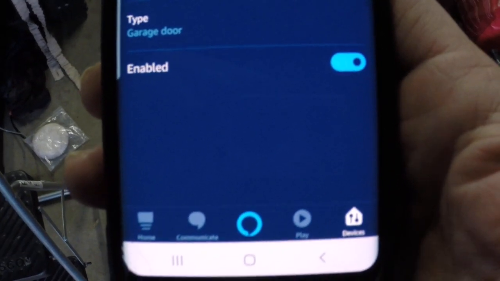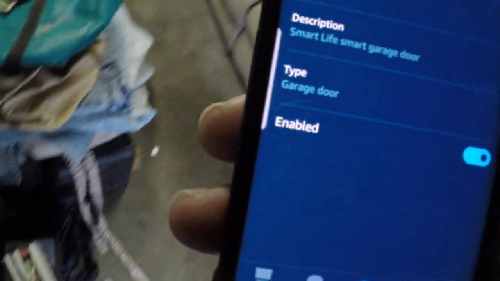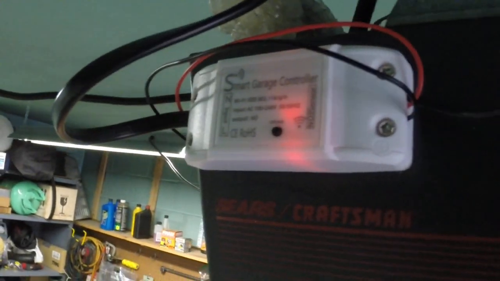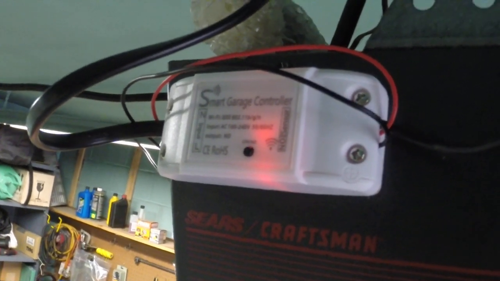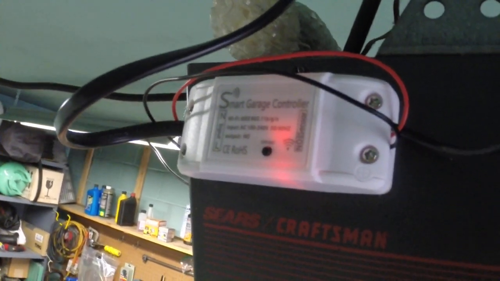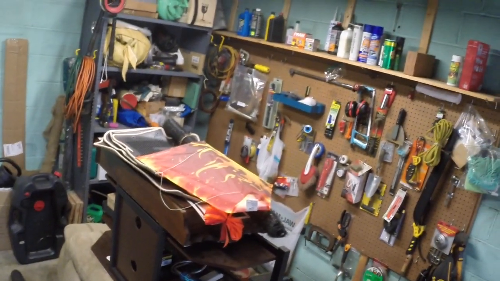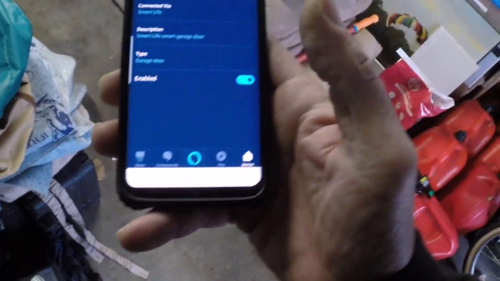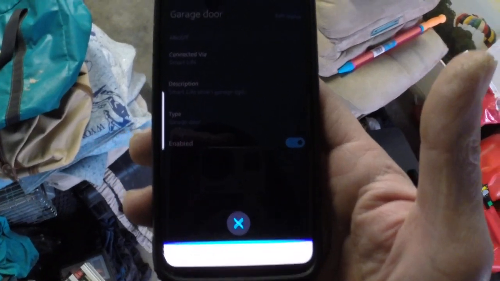Now, when I paired it, I may have done something wrong. Right now we're showing an orange light, which I thought should always be blue. That might mean it's open. But let's try this. Close garage door. Hang on.